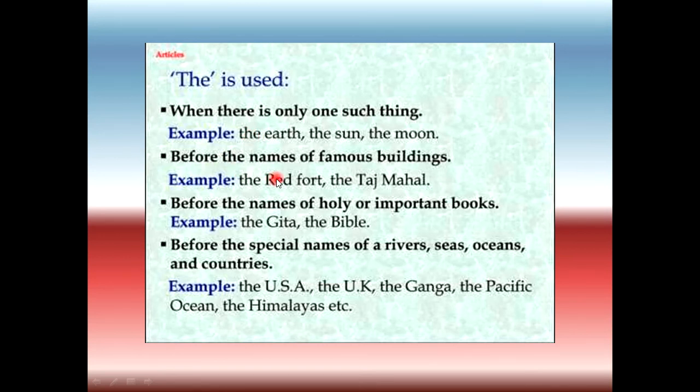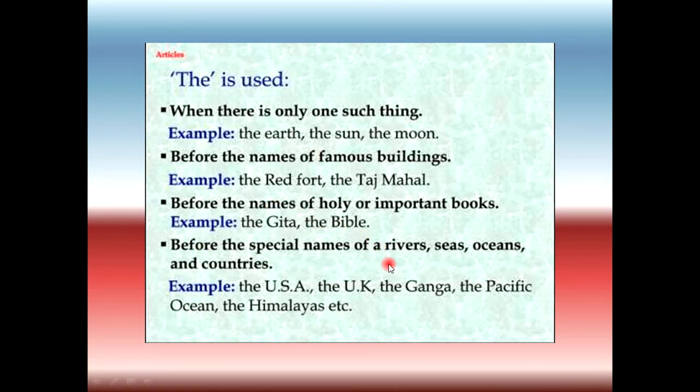Before the names of famous buildings, for example, the Red Fort, the Taj Mahal, we put "the" before them. Before the names of holy or important books like the Gita, the Bible, the Quran, all the holy books of all the religions, we put "the" with them.